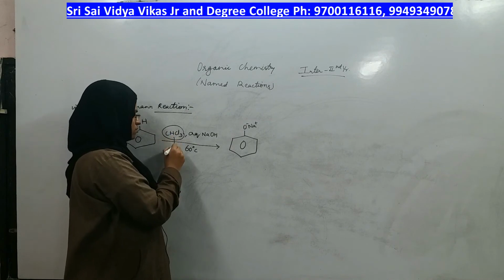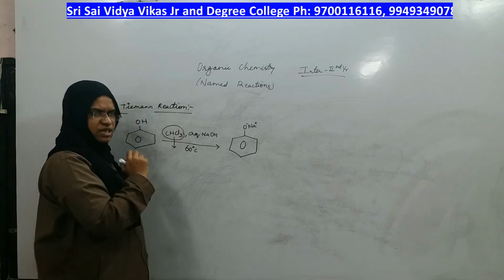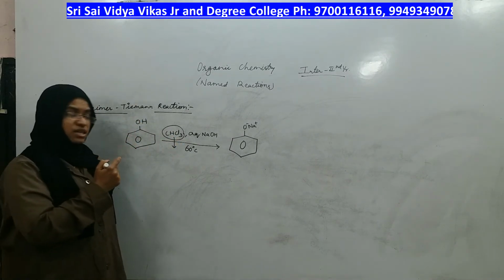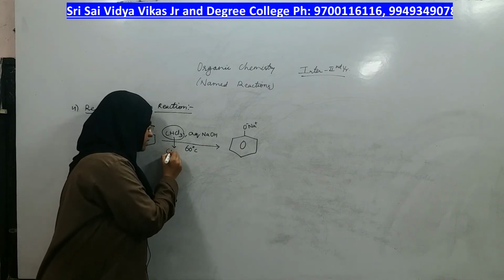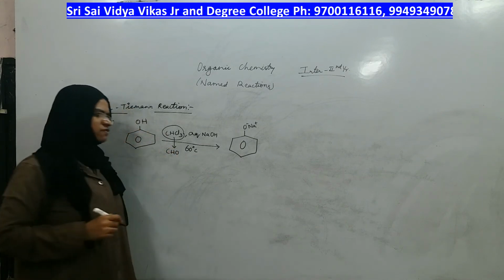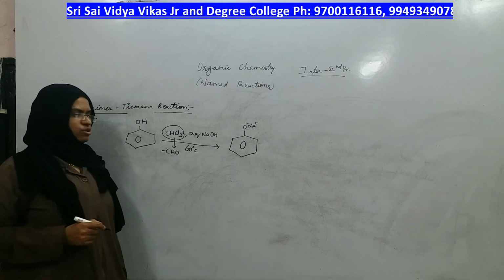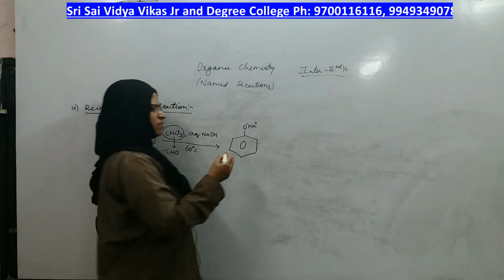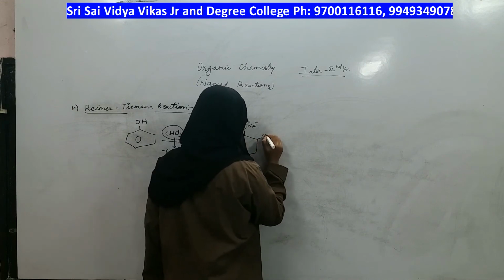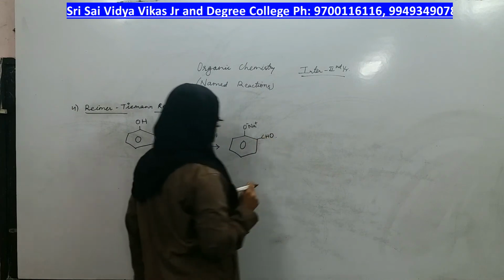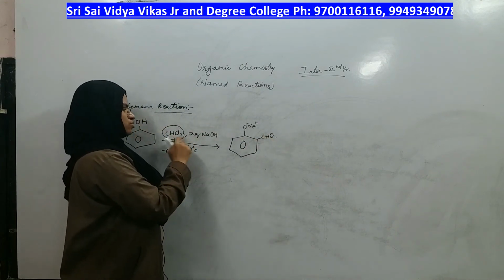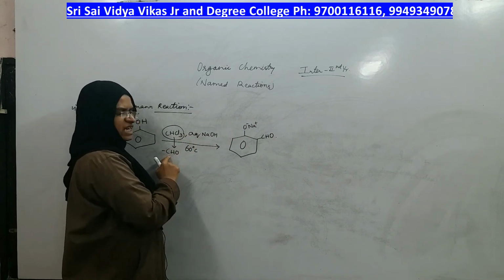What is this group? CHCl3. But CHCl3 cannot be introduced. It will be introduced in the form of CHO, which is aldehydic group. Where will it come? Same at ortho position only, just like the previous reaction, right?